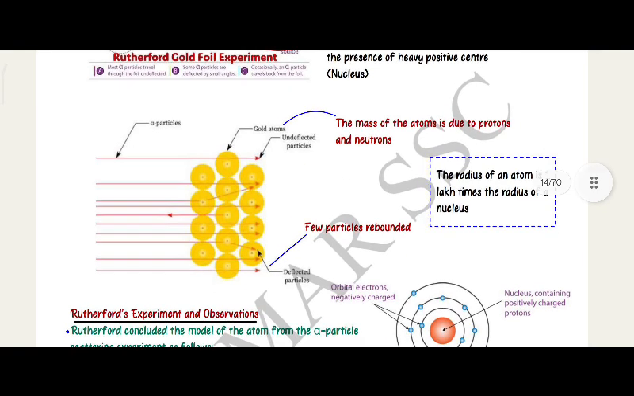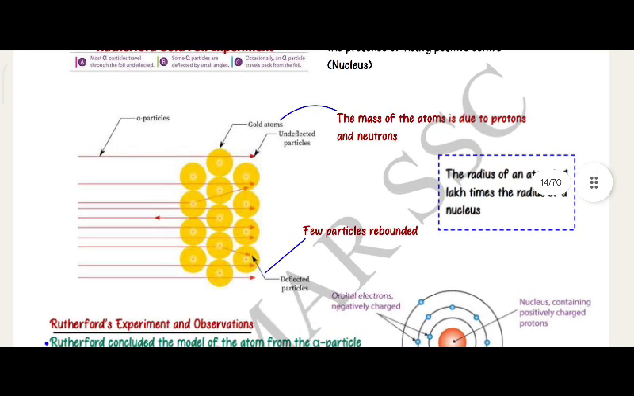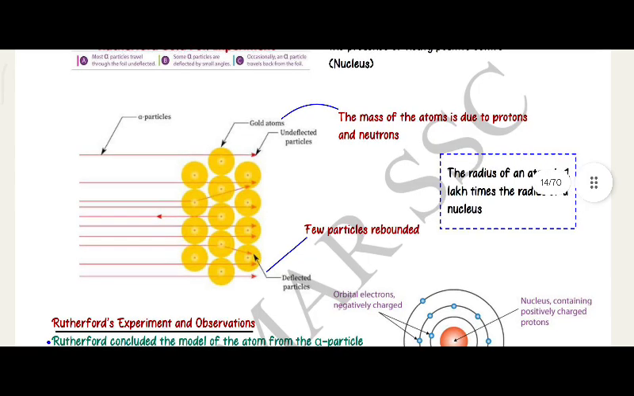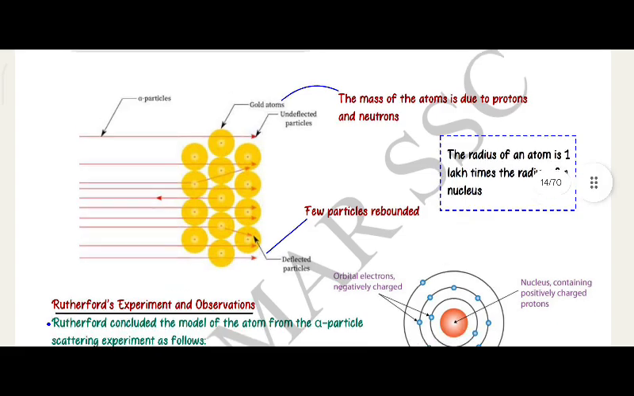Alpha particles, gold atoms, undeflected particles. Few particles rebound, deflected particles. The mass of an atom is due to protons and neutrons. The radius of an atom is 1 lakh times the radius of a nucleus.